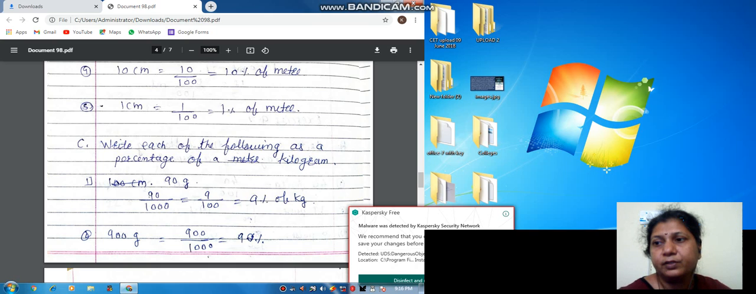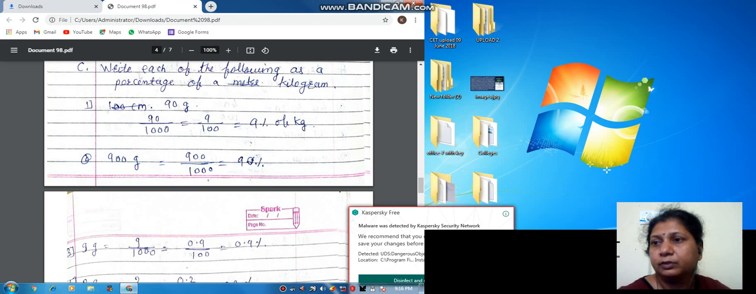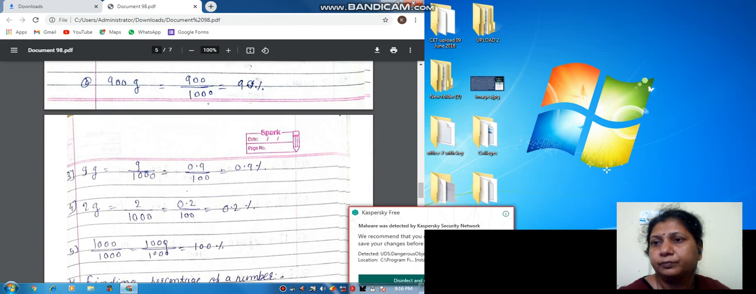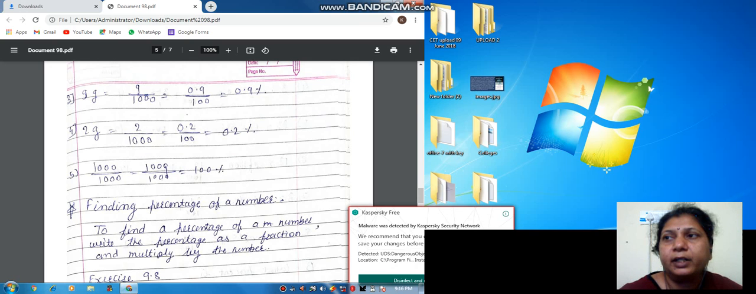Get it? Same here. See, 900 upon 1000. So we have to divide by 10. So it becomes 90. So it is 90%. Get it? Next. 9 gram. Now 9 gram should be 9 upon 1000. So 9 upon 1000 we have to divide by 10. So it becomes 0.9 upon 100, that is 0.9%. Okay. Then 2 gram. 2 gram is equal to 2 upon 1000, that is 0.2 upon 100, that is 0.2%.